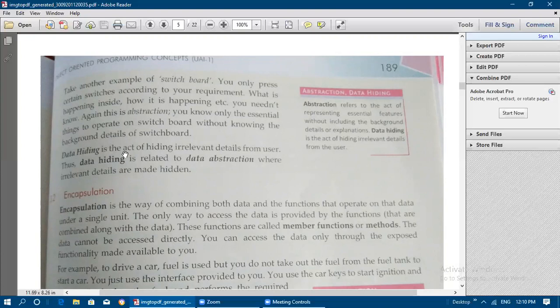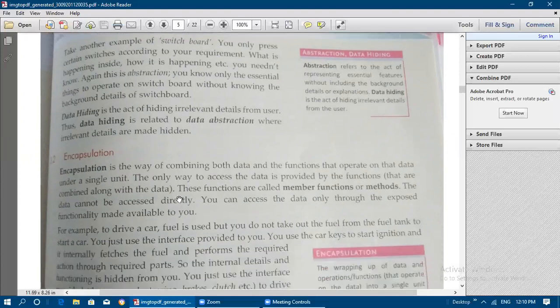That is known as abstraction. In data hiding, irrelevant details are hidden from the user. That is the act of hiding irrelevant details from the user. So data hiding is related to data abstraction, where irrelevant details are hidden. Abstraction refers to the act of representing essential features without including the background details or explanation. Then data hiding is the act of hiding irrelevant details from the user.